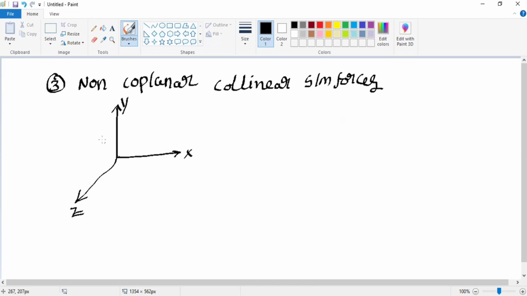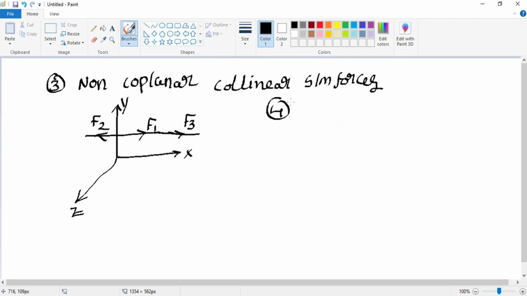Collinear means the line of action of the forces will be the same. So this is the line of action of the force. This is F1, this is F2, and this force is F3. The line of action of all the forces is the same, but the forces will be acting in different planes: F1, F3 in the XY plane, F2 in the YZ plane. So this is the non-coplanar collinear system of forces.